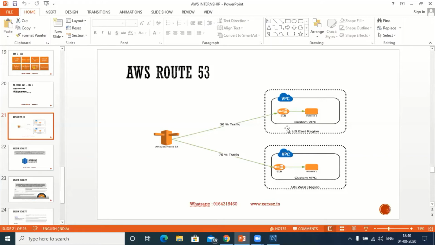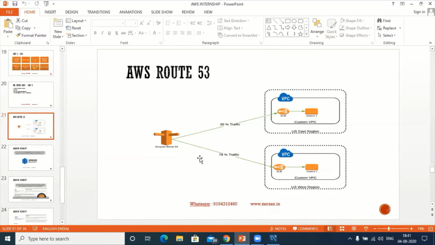Because of Deepavali, let us say a festival is coming up, the number of visitors will increase. Let us say the number of visitors in this VPC is more. In that case, because of the number of visitors, the load in this VPC will increase. So what I have to do is migrate some of the job of this VPC to the other VPC. Understood? To do that, generally we can make use of the Route 53 concept.